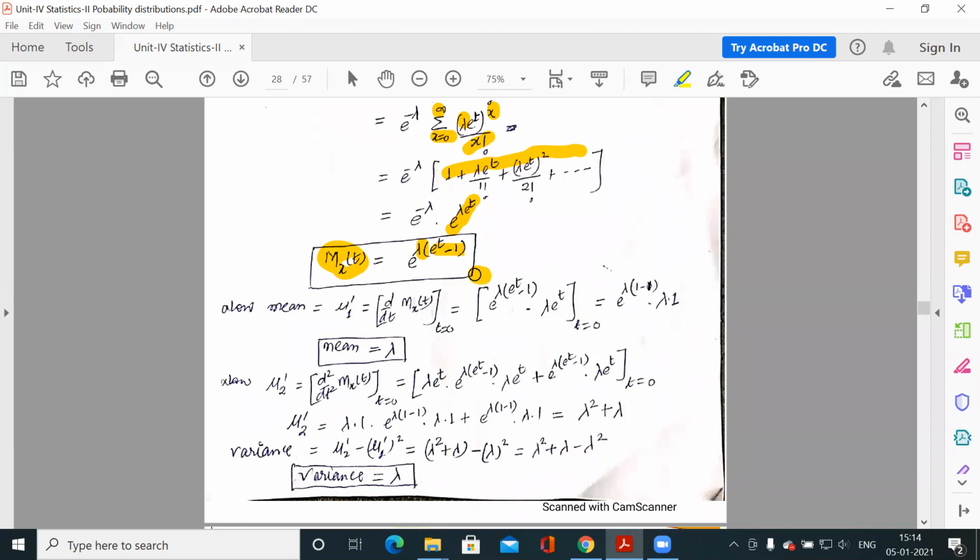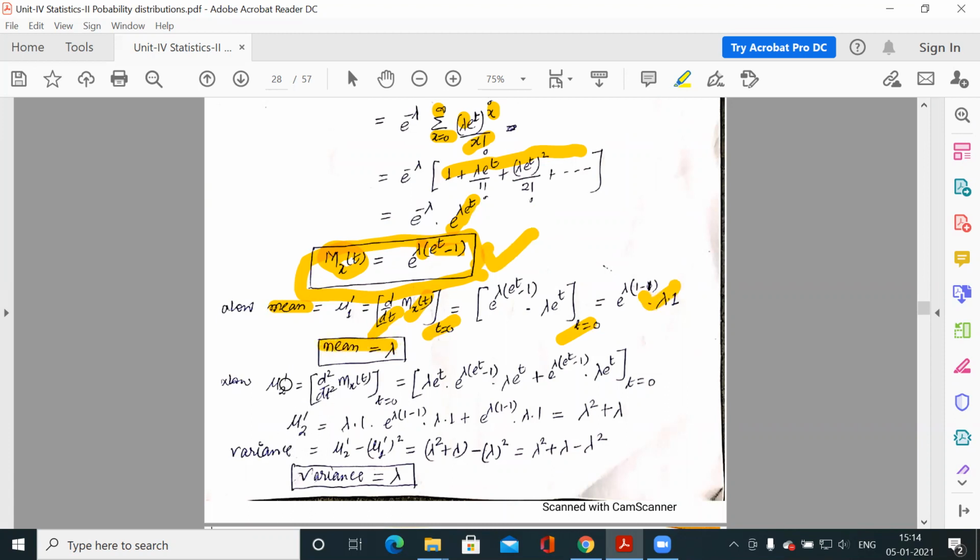So this is your moment generating function. If you know the moment generating function for any distribution, you can tell what is mean, what is variance. So how to calculate mean? Differentiate the moment generating function one time with respect to t and substitute t is equal to 0. You will get this, and if you solve this, you will get mean as lambda.